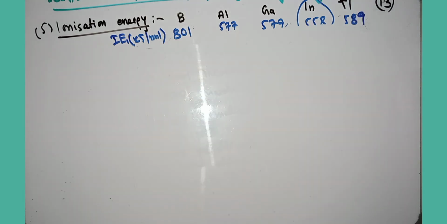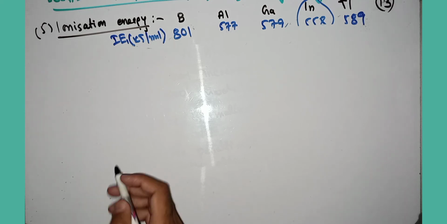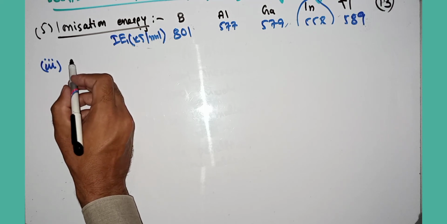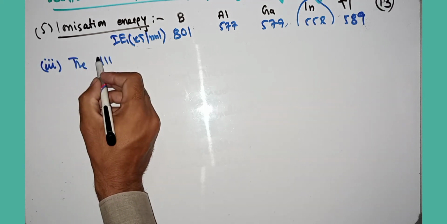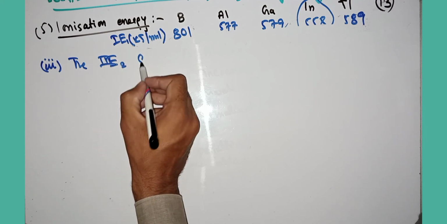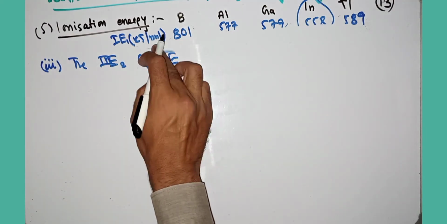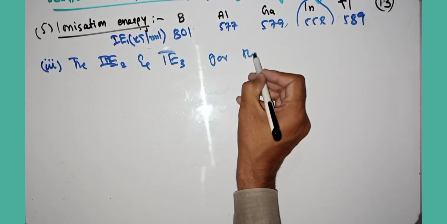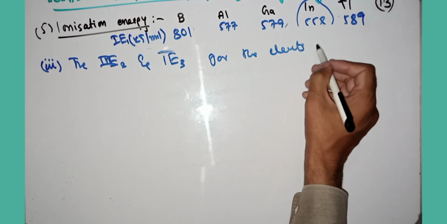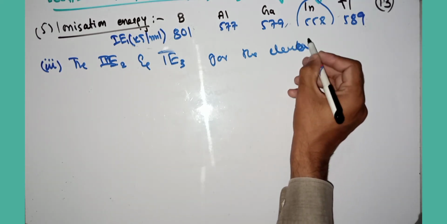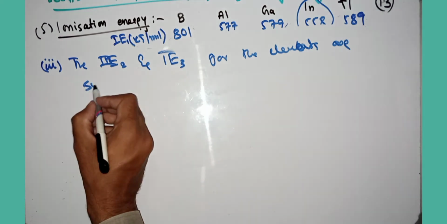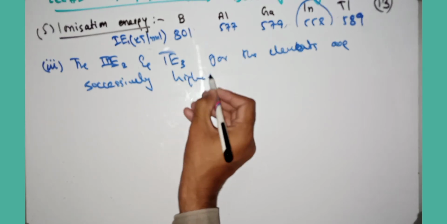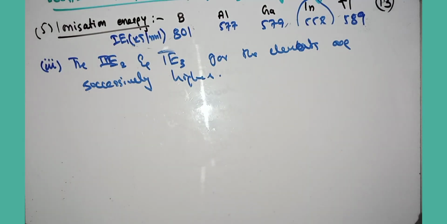The next trend of ionization energy in the boron family is the third trend. I explained two trends. The third trend is the second and third ionization energy. The second and third ionization energy for the elements are successively higher. What does this mean and what is the reason behind this?